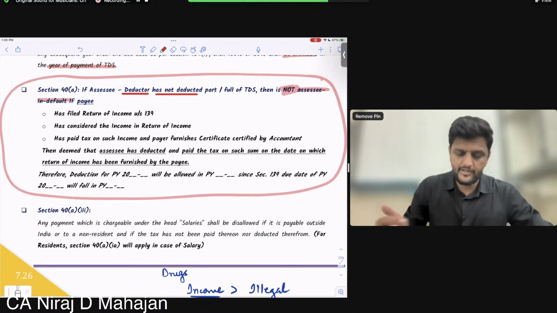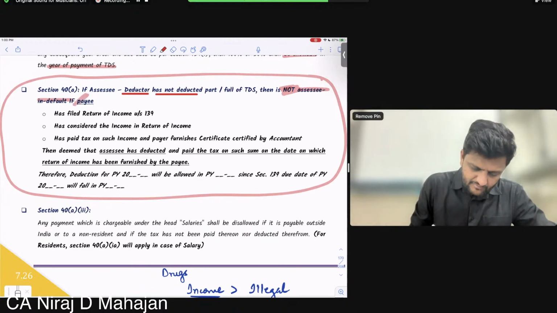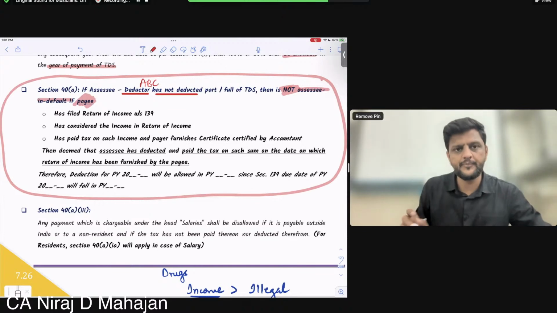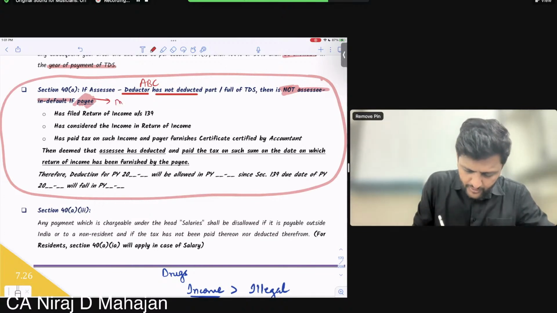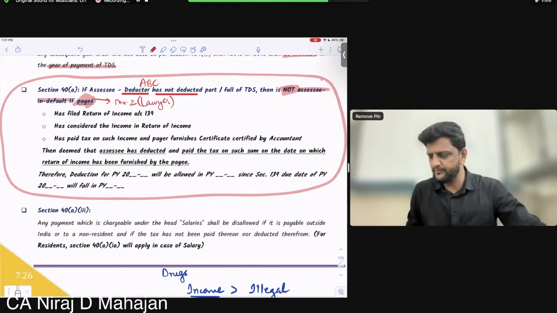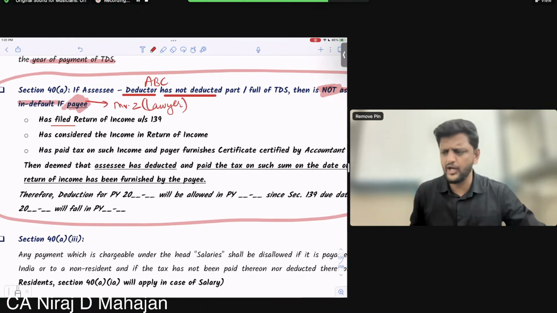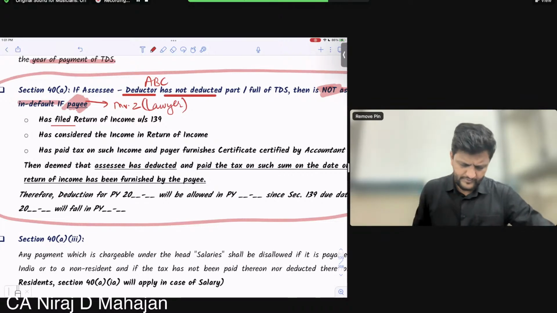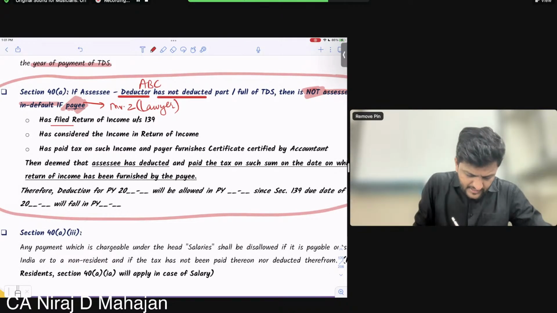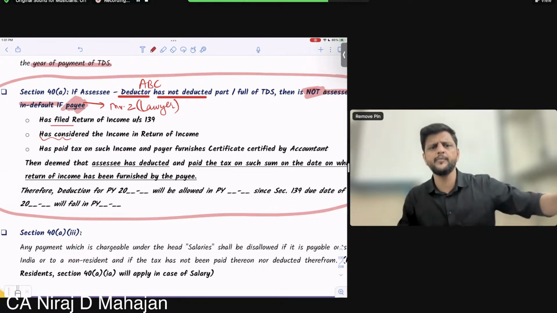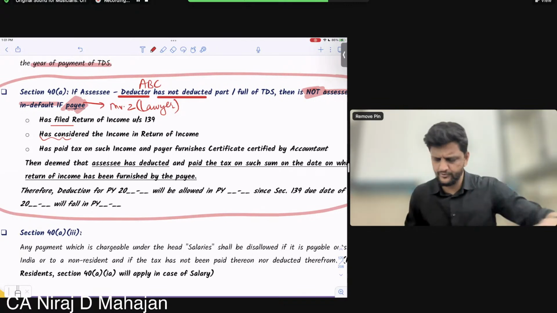If the payee, meaning the recipient, and if you remember our earlier example where ABC did not deduct, the payee was Mr. Z, our lawyer. If our payee has filed income tax return under section 139 by the ROI due date, clear till here? Then second point, has considered the income in his return of income. That means the payee showed that income in his income tax return.